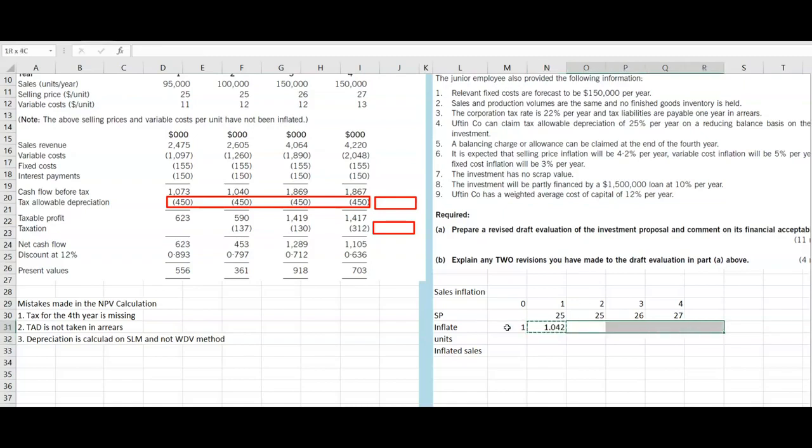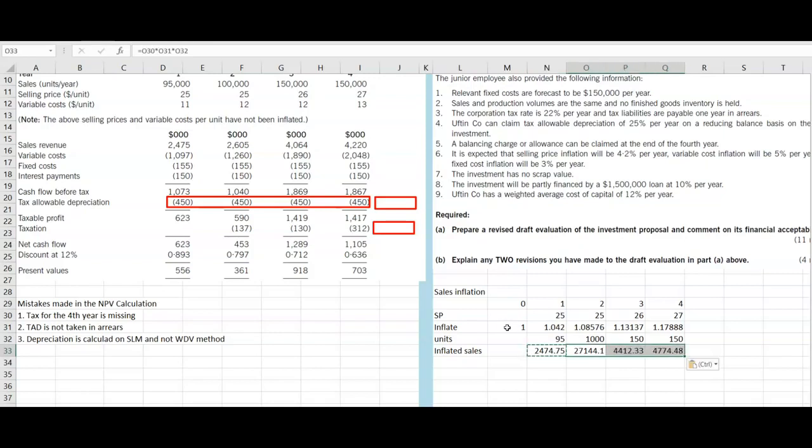So we can take it for all the 4 years, and our units are 95,000, 1 lakh, 1 lakh 50, and 1 lakh 50. So when we multiply the selling price into the inflation into the units, it will give us the answer.